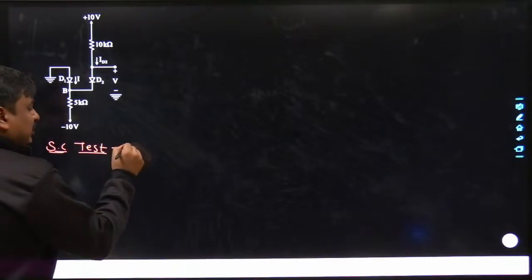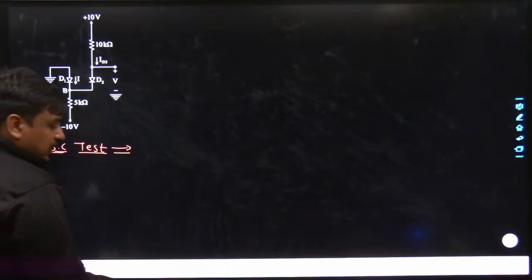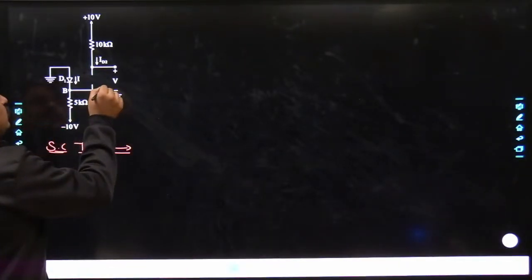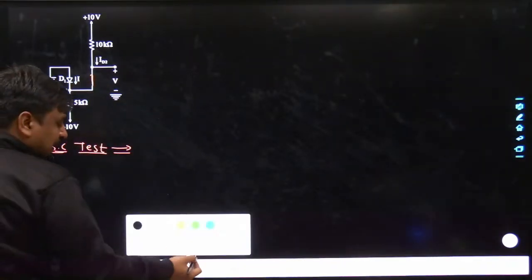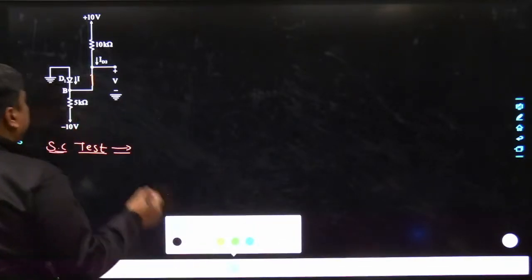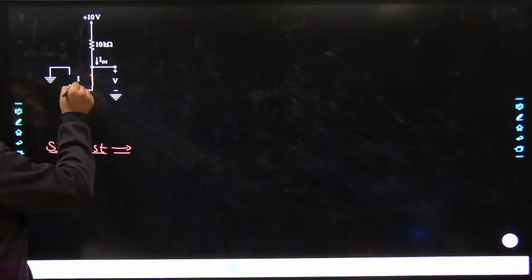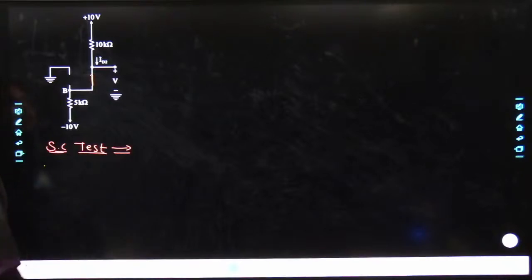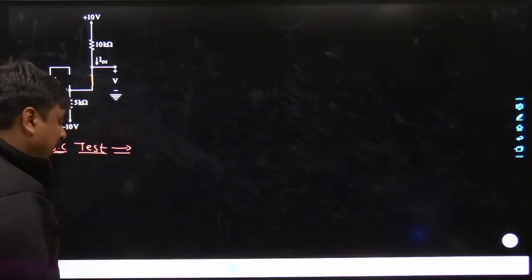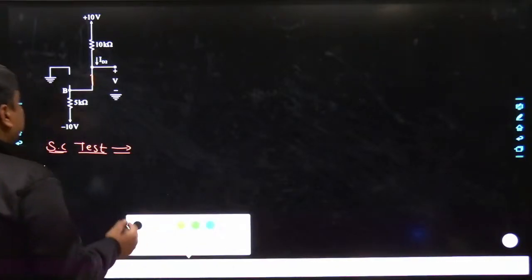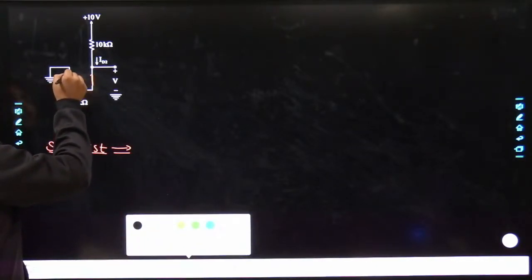So what does the short circuit test say? We know D2 is already on, so keep this as short circuited. Now I have taken the assumption that this diode is short circuited, that means it is working in forward bias. How will you ensure it is really working in forward bias or not?